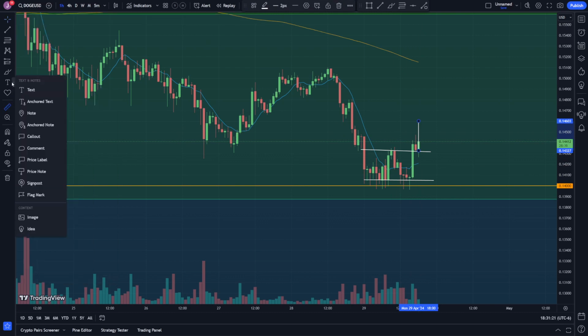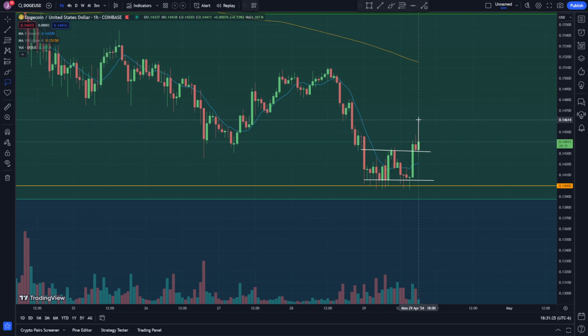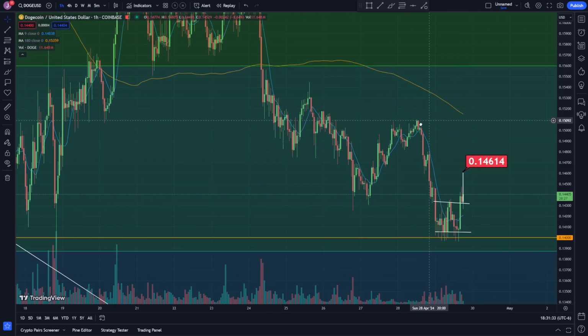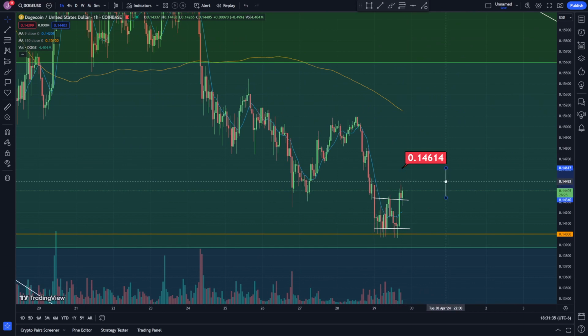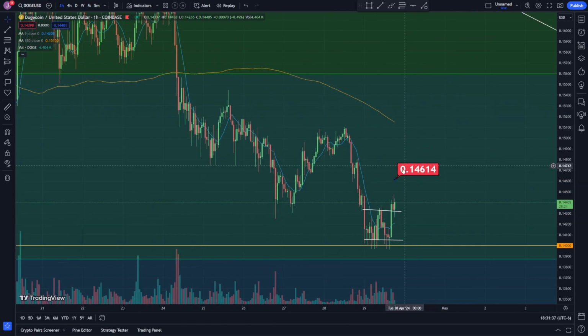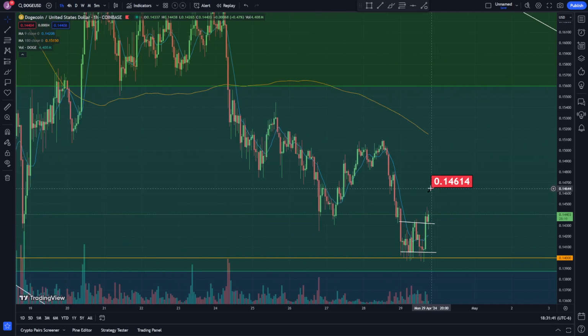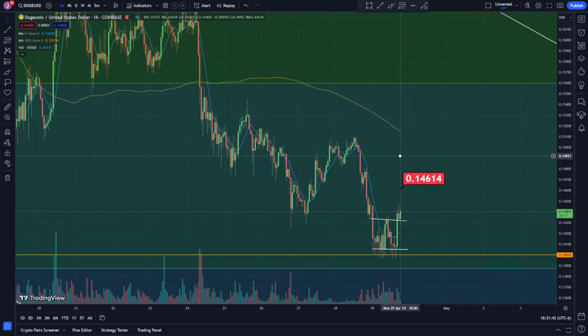Let's see, where's it at? Right here, price label. This is actually a pretty cool feature in here. If you want to put a little price label, you can come in here, text and notes, and then price label, boom. Pretty cool. Let's go ahead and delete this. We'll keep that price label though. That's where the next target going to the upside is, in my opinion. That's where I think we can hit the next target.